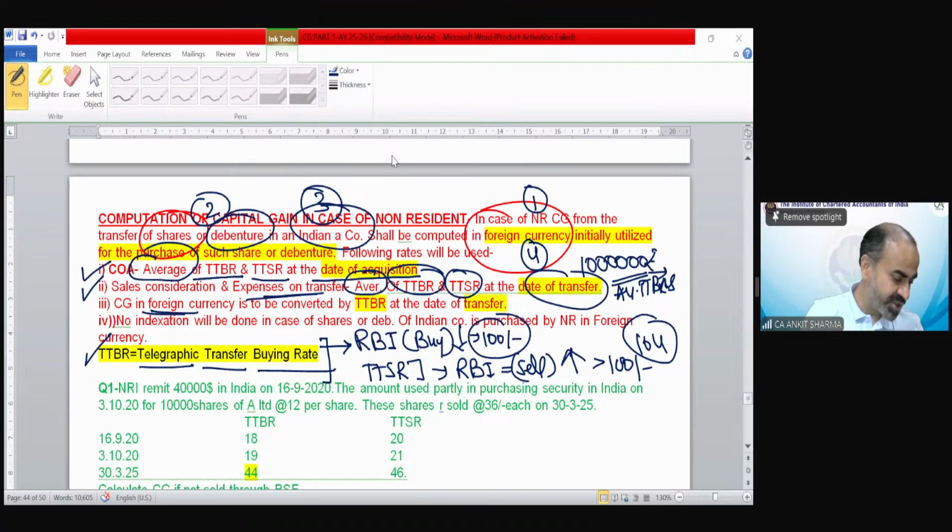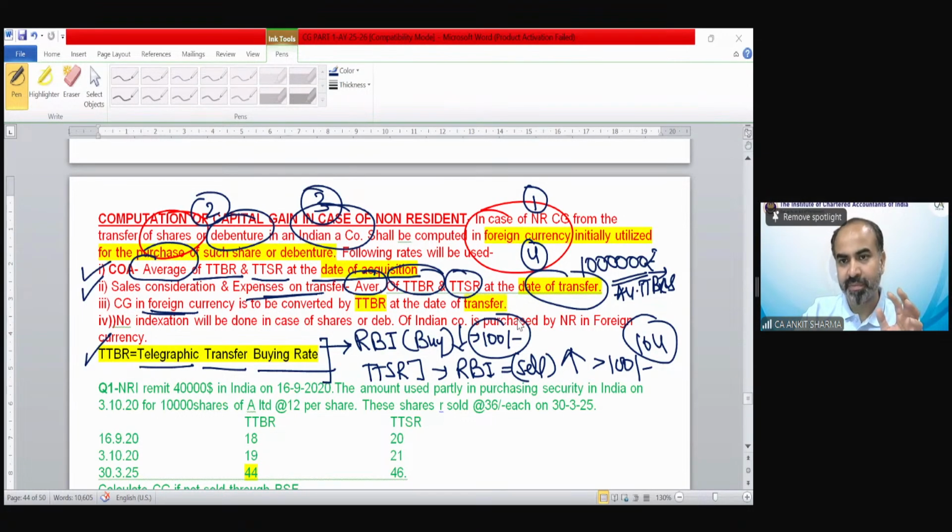Go to the module and press Control F and just search TTBR. You will find out there's a special provision. So please do not ask these kinds of questions. Open the study material, press Control F and then type TTBR. You will find the provision over there.